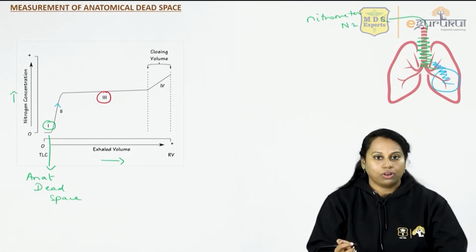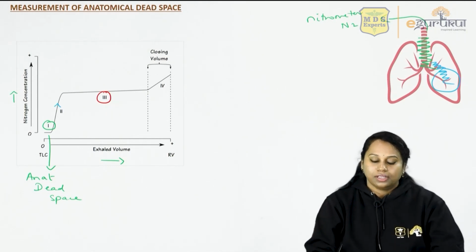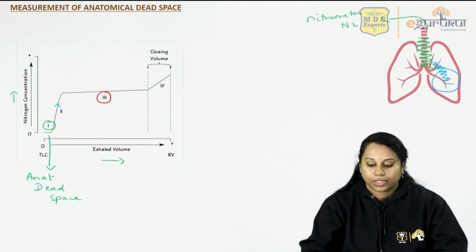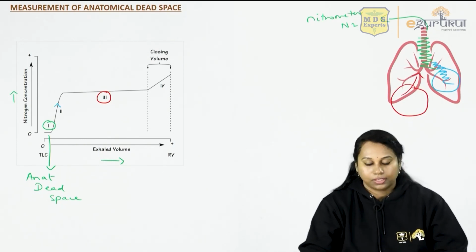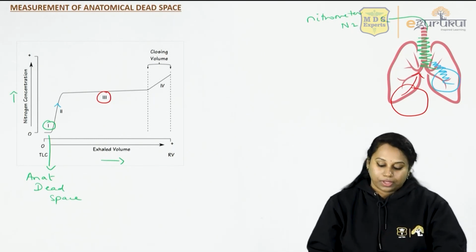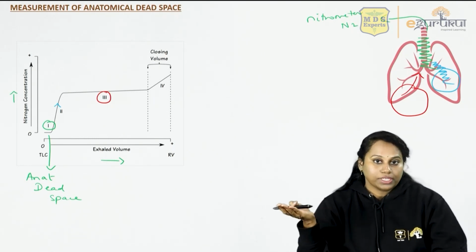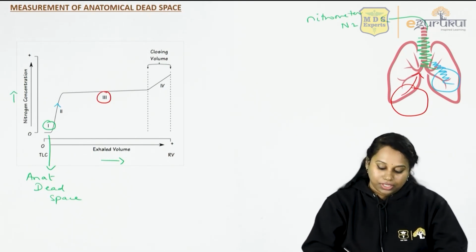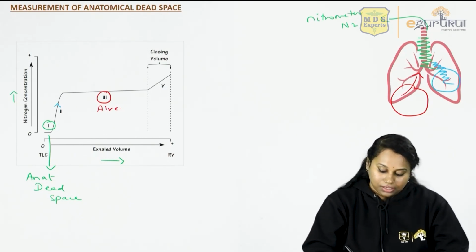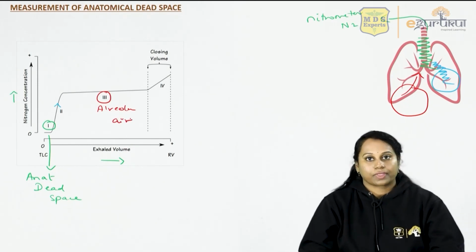Then phase 3, the third phase, is almost a plateau phase. In this phase 3, the air that comes out is only from the alveoli, purely from the alveoli. Nitrogen content has almost reached a plateau. This is the alveolar air, so this indicates the alveolar air concentration.